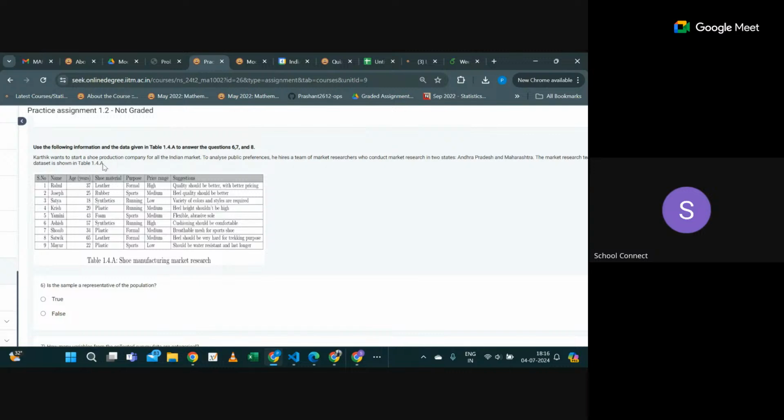To start this shoe production company, they should know the name of the people, age of the people, what kind of shoe material they like, what the purpose is, whether formal or sports, and what price range. But they have collected this data only from two states, not from other states. So that's why my sample is not a good representative. Okay, understood.